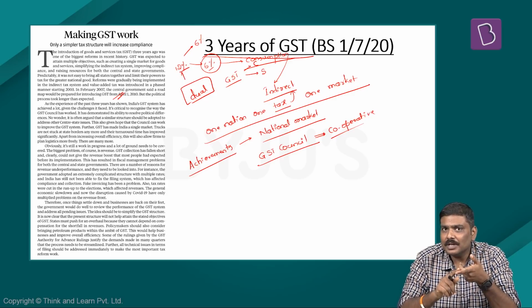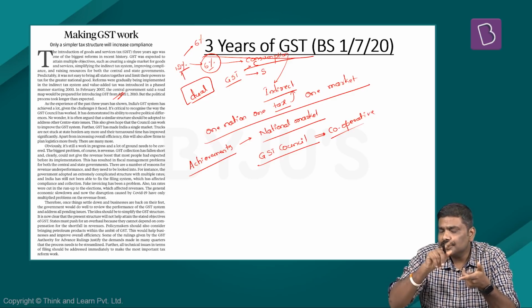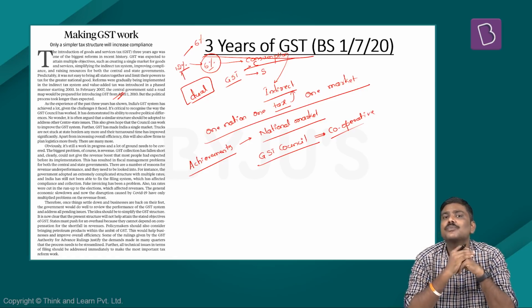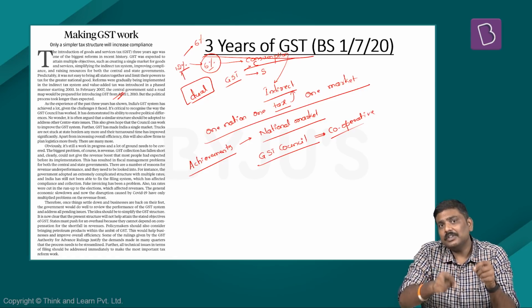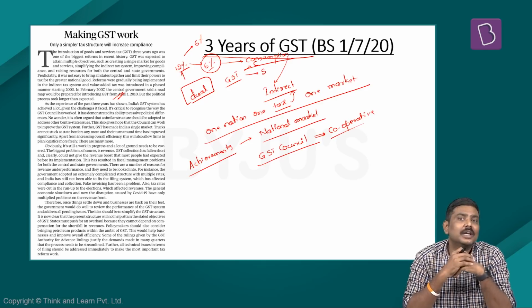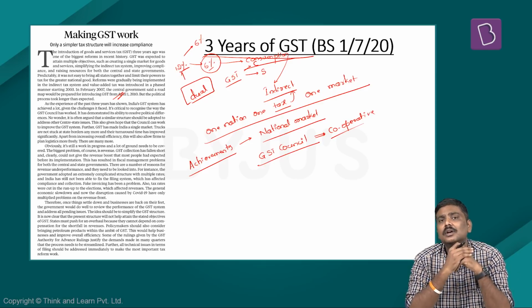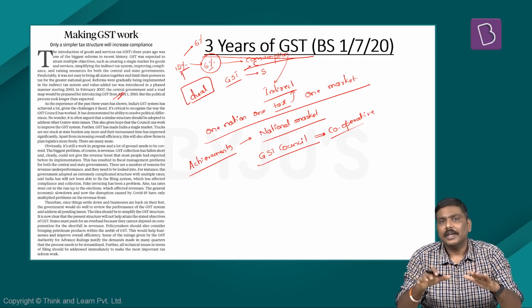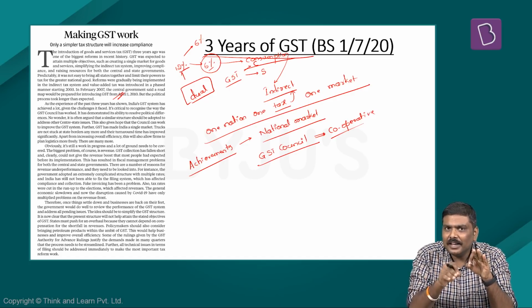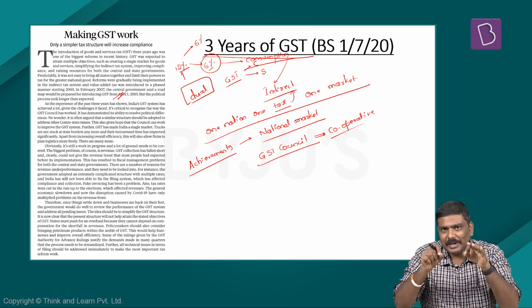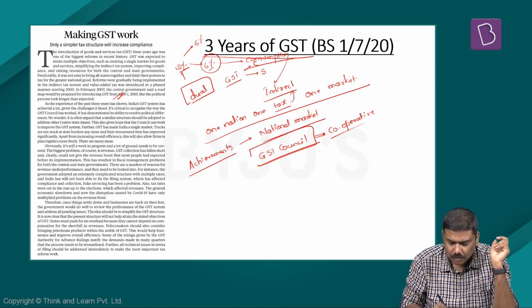The GST Council decides what commodities should be covered under the ambit of a GST, and what commodities should be applied with which rate of a GST. If at all there is a dispute, how this particular resolution has to happen, so on and so forth. In simple terms, everything associated with GST will be decided by the GST Council itself.